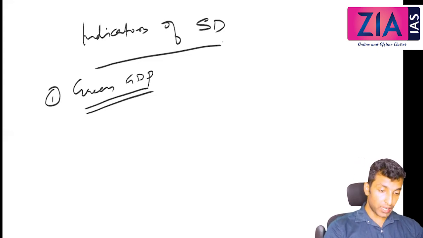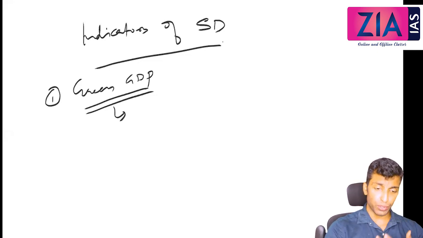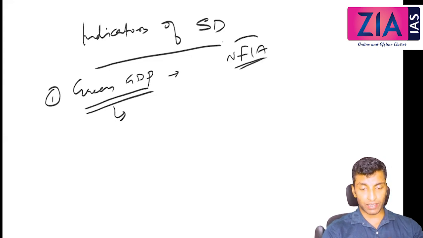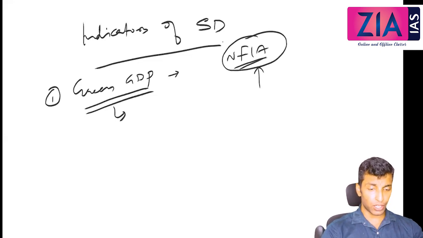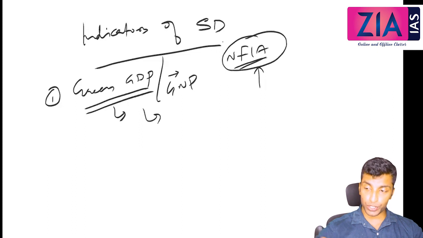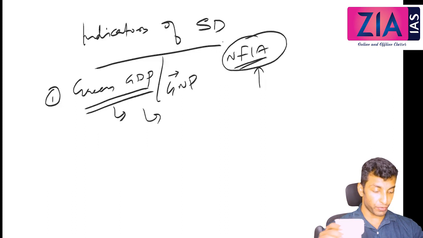Okay, second. So green GDP, what is green GDP? Sometimes instead of GDP you will talk about GNP also. Actually both are same. Some small differences there, that is NFIA. So at this level there is no need to separate it. We know it clearly. GDP and GNP almost same except the difference is NFIA. You know it clearly what is NFIA. So sometimes you will see GNP instead of GDP here. Okay, so what is green GDP? You can write there GDP adjusted for environment. It is a GDP which is adjusted for the cost of environment.